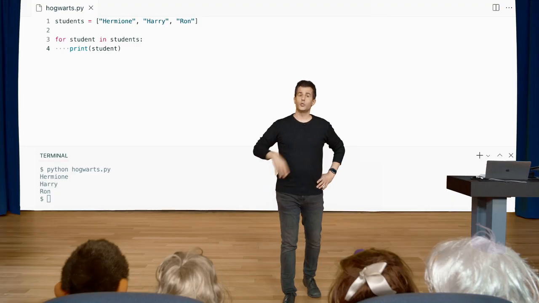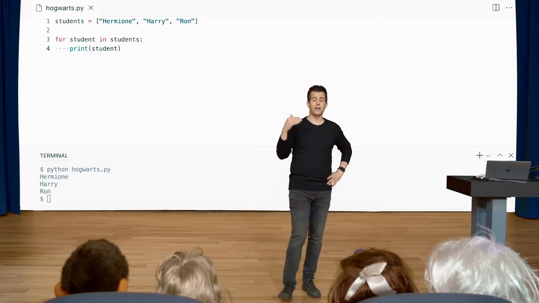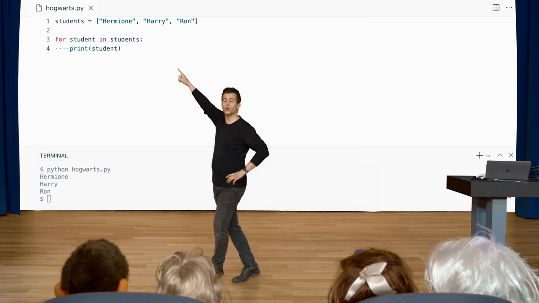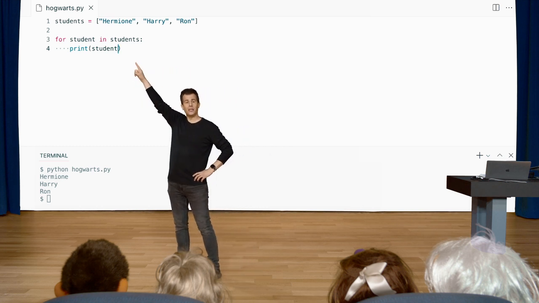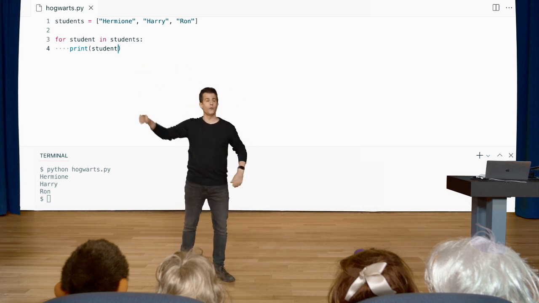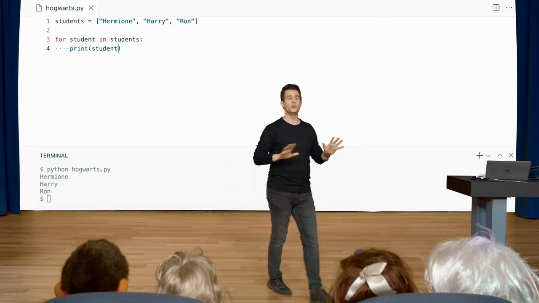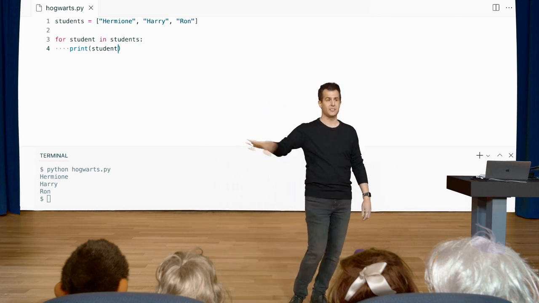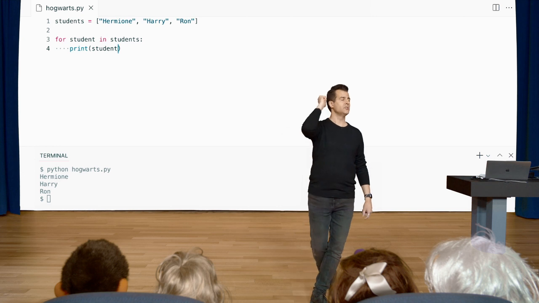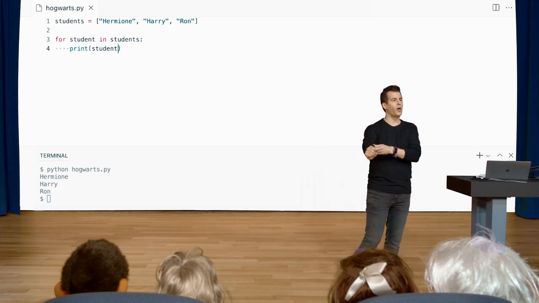Yeah, so is it not necessary to initialize student in this case, or we can just declare a variable in the loop? Good question. You do not need to manually initialize it. Python takes care of initializing the student variable to Hermione first, then Harry second, then Ron third. Unlike other languages, you don't need to initialize it to something yourself. It just exists and it will work.